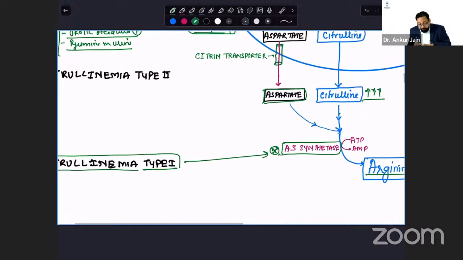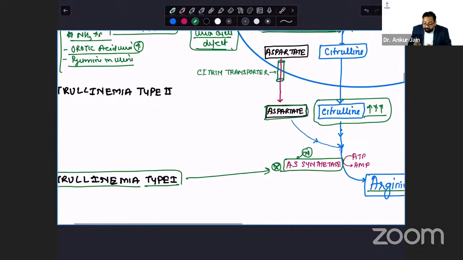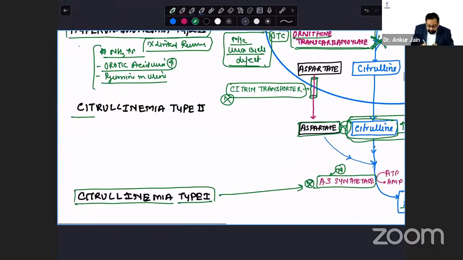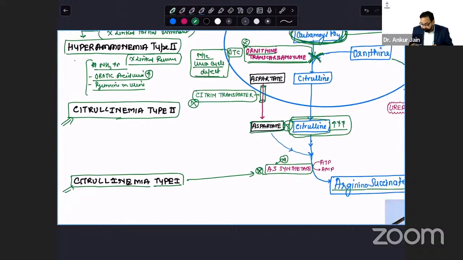But we found that in a few patients in which citrulline is increased, this enzyme is normal, but the defect is in the citrin transporter. I told you the citrin transporter doesn't transport citrulline, it transports aspartate. If this is defective, again, aspartate would not be available for citrulline. So citrulline will not be metabolized, citrulline will increase. So again citrullinemia, and this is type 2, citrullinemia type 2. So type 1, type 2, citrullinemia.